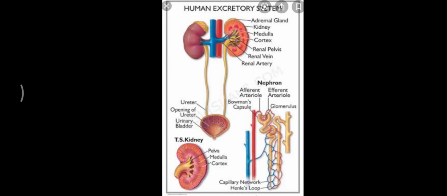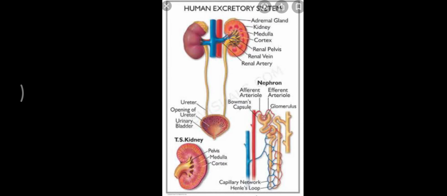You can see there is a region between the medullary pyramids and that is called the column of Bertini. Right children? Now each kidney has a structural unit which is called nephron. The detailed account of the nephron we will learn in our next lesson. So these kidneys are manufacturing the urine.